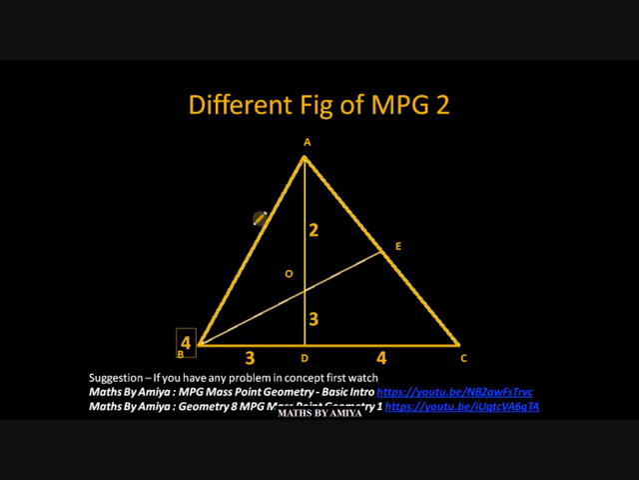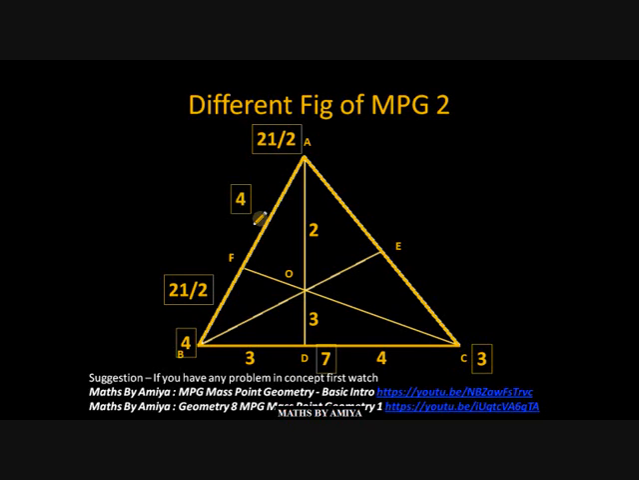So, weight at B is 4, weight at C is 3, weight at D is 7. On line AD, weight at A should be 21/7 by the product rule. Now we have weight at A and weight at B, draw the line CF. So what is the ratio of BF is to FA? BF becomes 21/2 and FA becomes 4. So the BF is to FA ratio is 21:8. So you just need to find the weight at A and B.